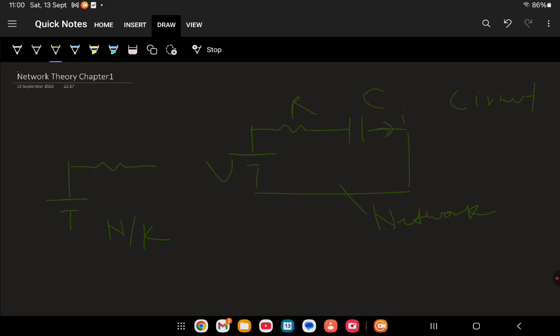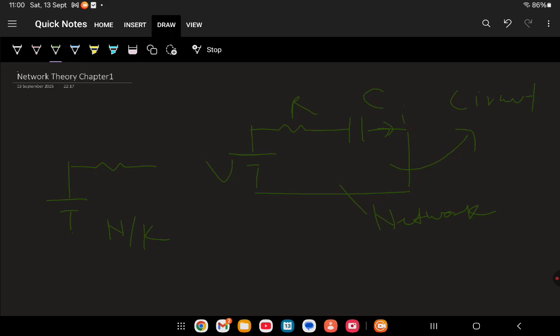If such a network is a closed loop and there is a current existing in that network, such type of network is known as a circuit. So circuit will be a network, but a network may or may not be a circuit. This is the difference between circuit and network. I hope you got my point.